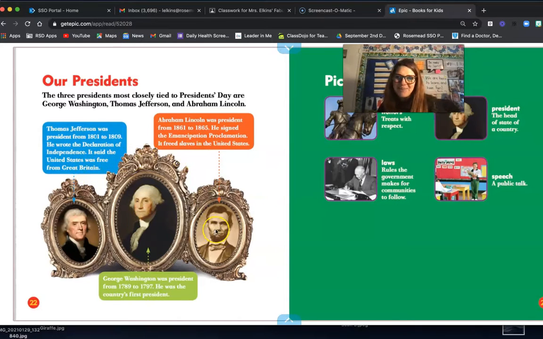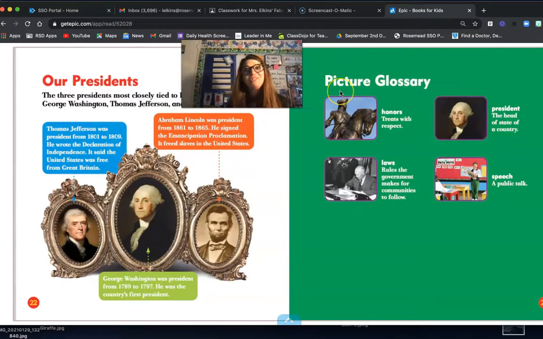And here's our friend Abraham Lincoln that we learned about last week. Abraham Lincoln was president from 1861 to 1865. He signed the Emancipation Proclamation. It freed enslaved people of the United States. Now, I told you picture glossaries were important. They help you learn. They tell you about the important words that might be tricky for you. Here's one word, honors. That means to treat somebody with respect. So why do we honor George Washington? Why do we treat him with respect?